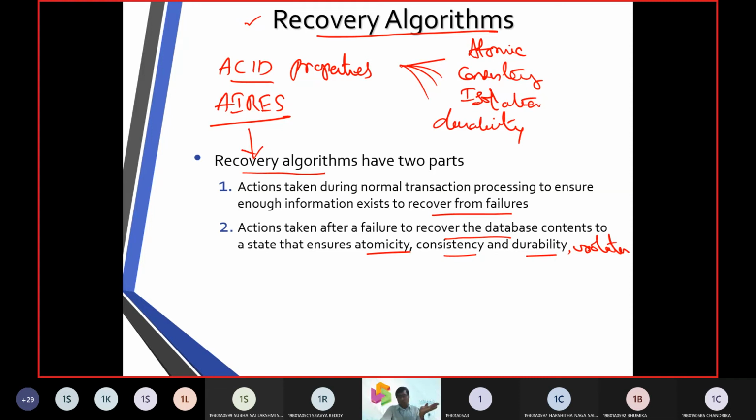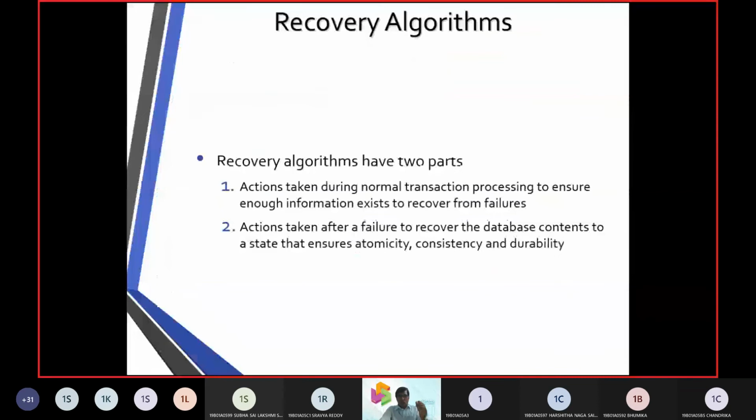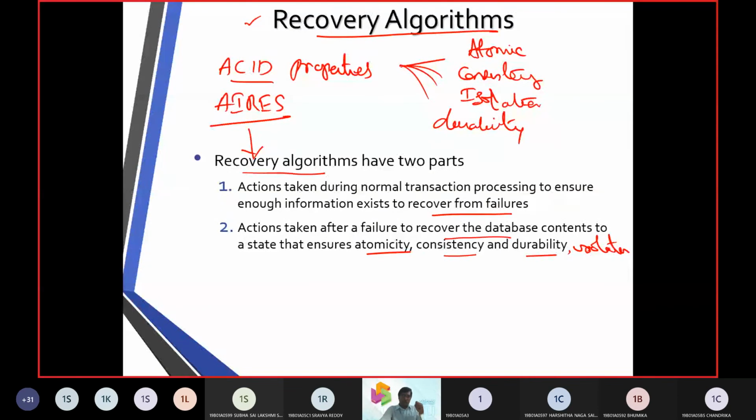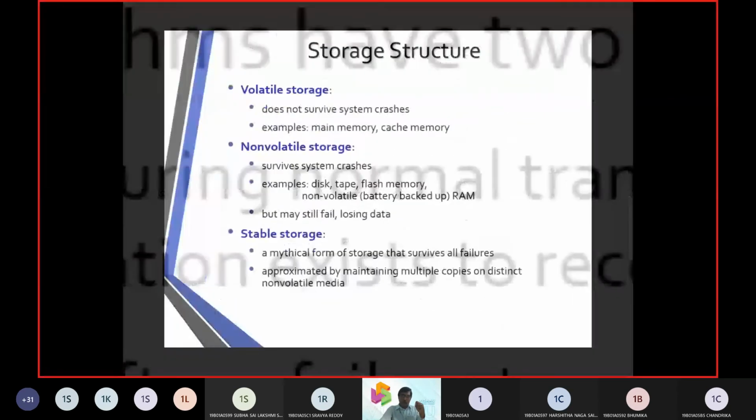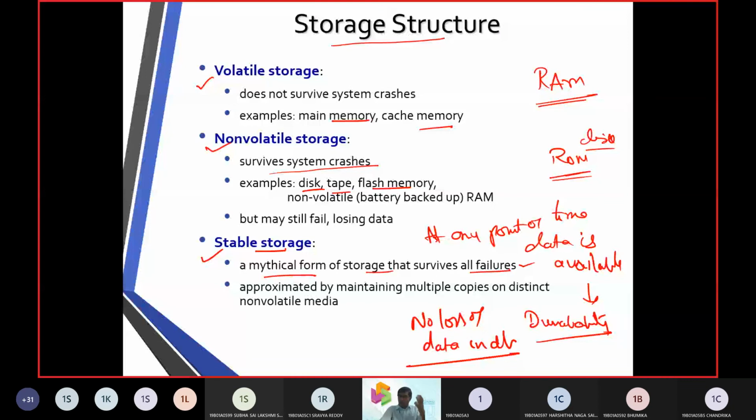How was the previous state? How was the next state? Everything should be very stable. And third, multiple transactions can happen at a time, but no two transactions know that the other transaction is going on. And fourth, the data should be very stable. The data should be so stable that at any point of time, the database is not going to be lost. So we call that a stable storage.